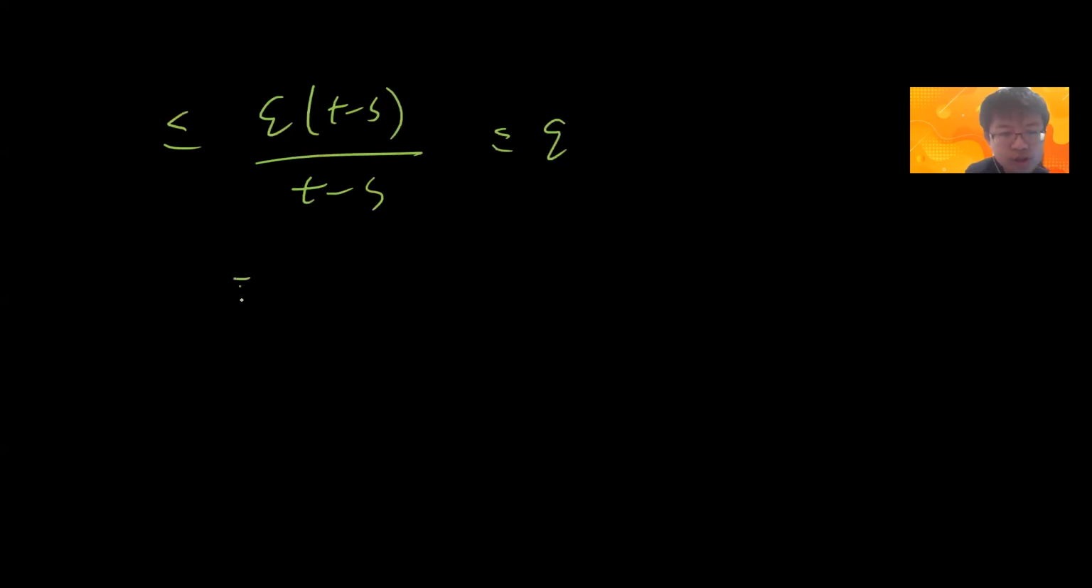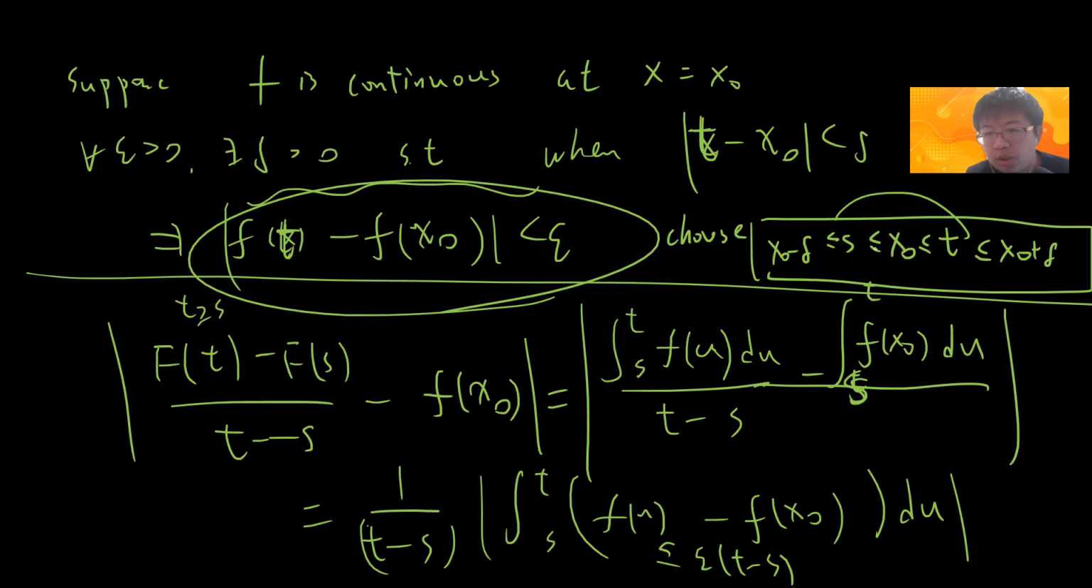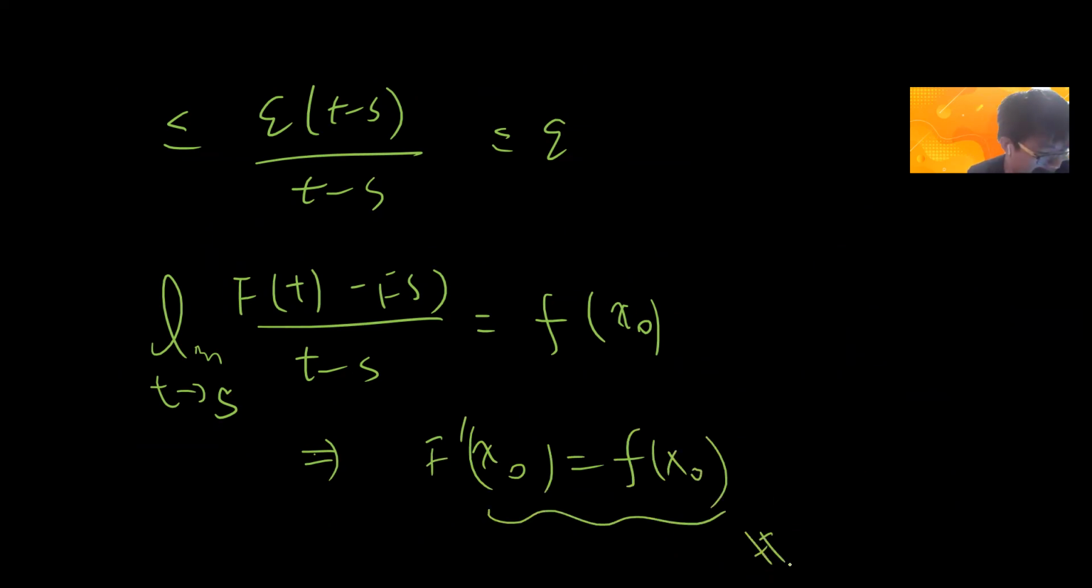Which proves that when t approaches s, this difference quotient becomes f(x0). So it means that when t and s approach each other, with the difference between t and s arbitrarily small, then you prove that this becomes f(x0). Basically you just show that F'(x0) is just f(x0).